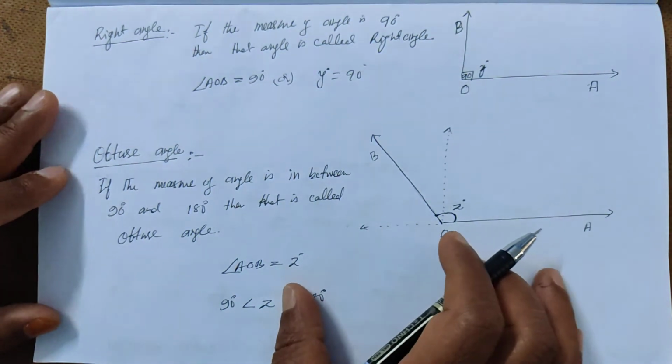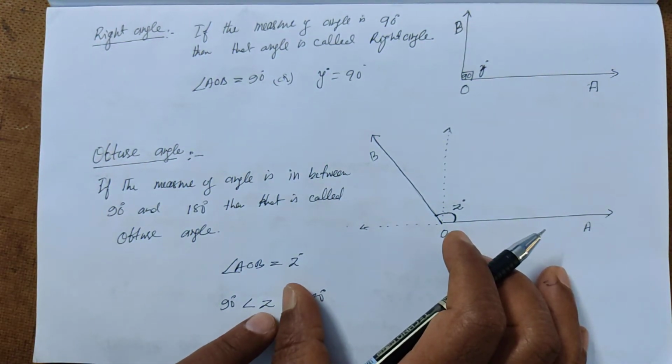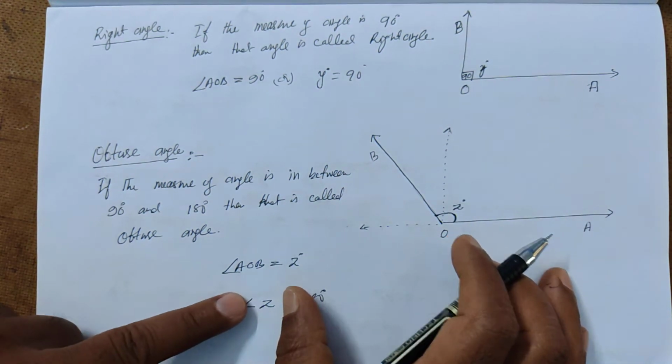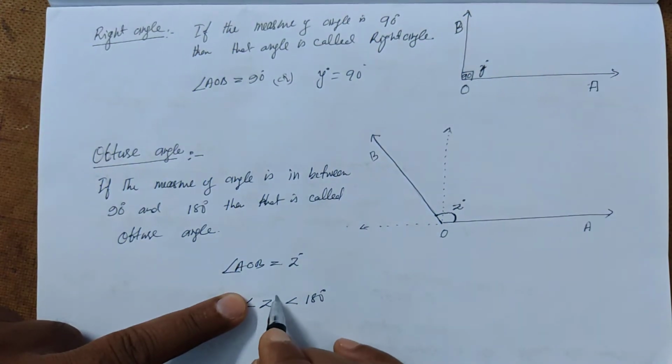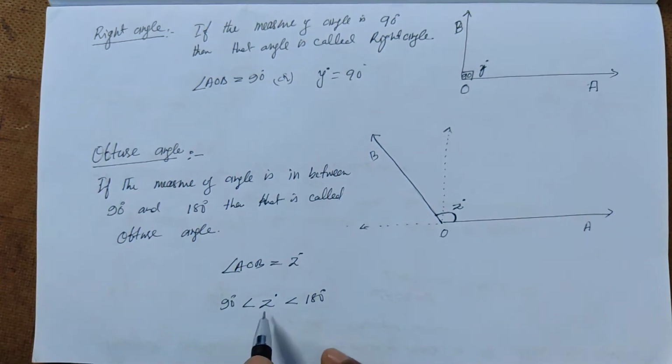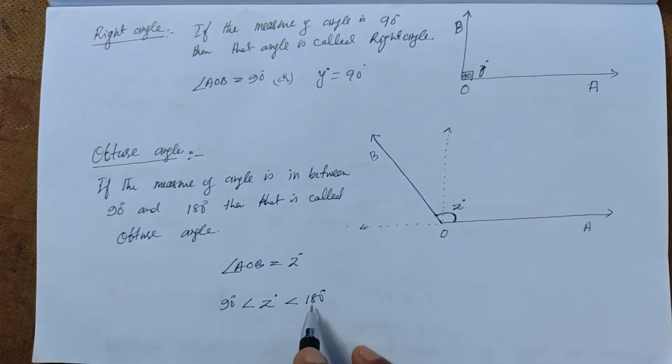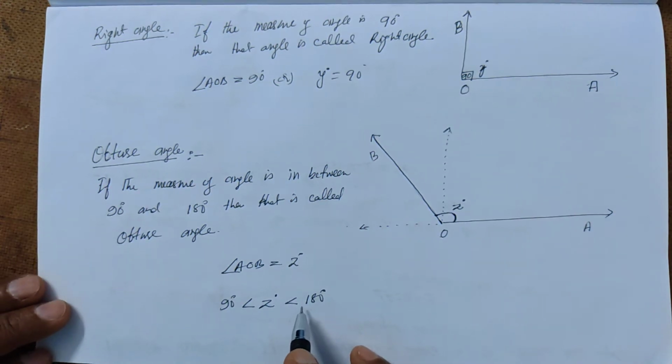So what does it show? Z is more than 90, so 90 is less than Z, so Z is the more one, and this Z degrees is less than 180, so this 180 is more and Z is smaller, so therefore Z is in between 90 and 180. So when the angle is in between 90 and 180, then we call it an obtuse angle.